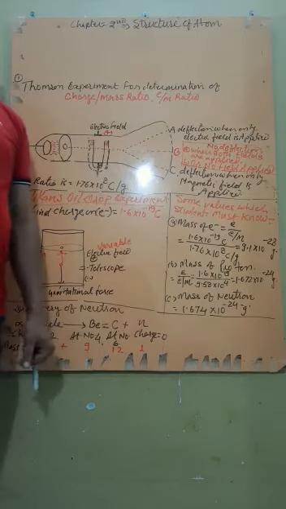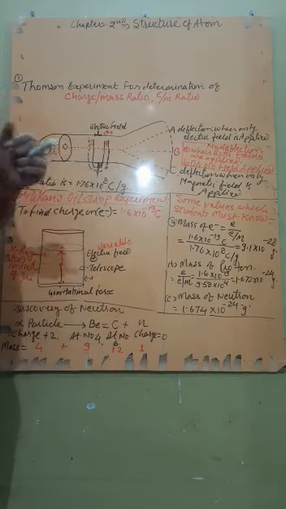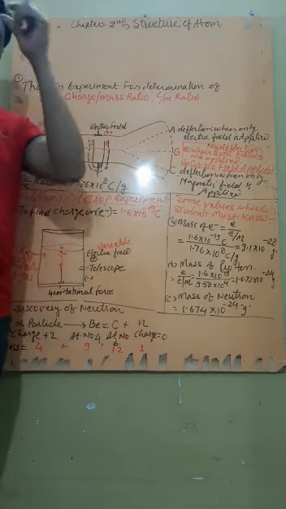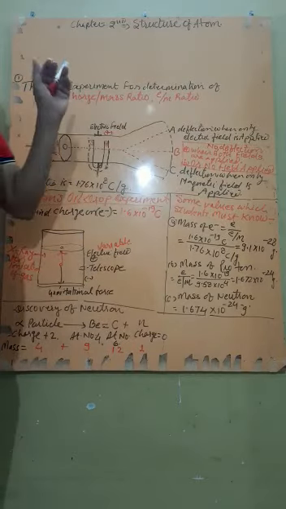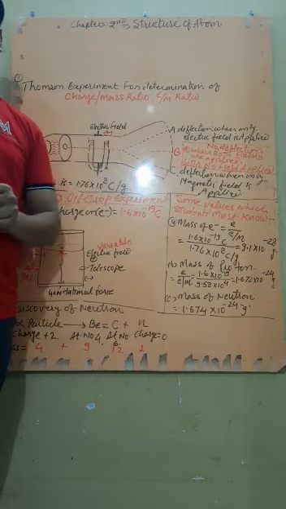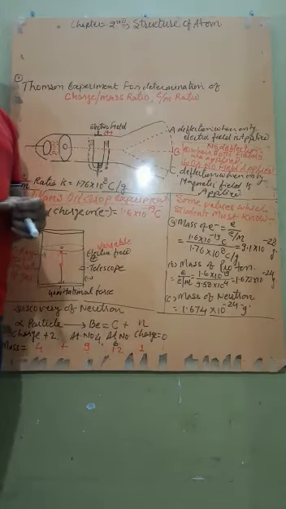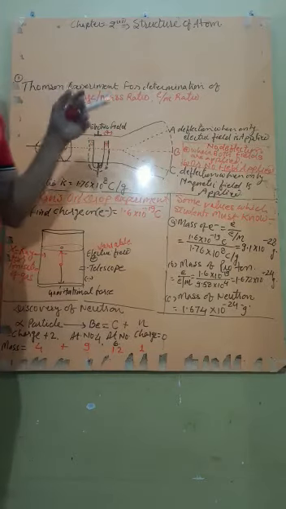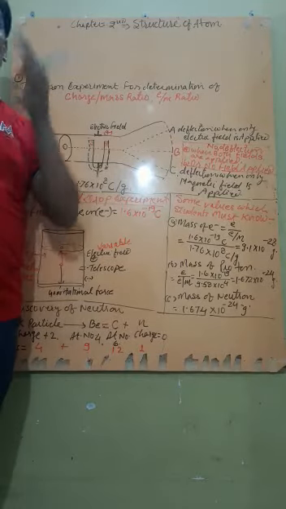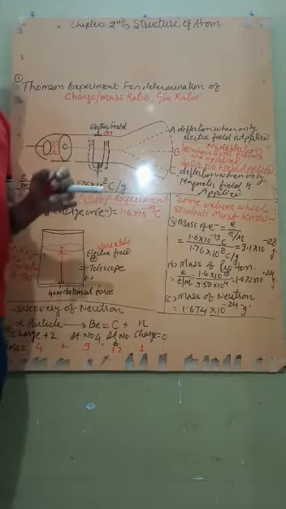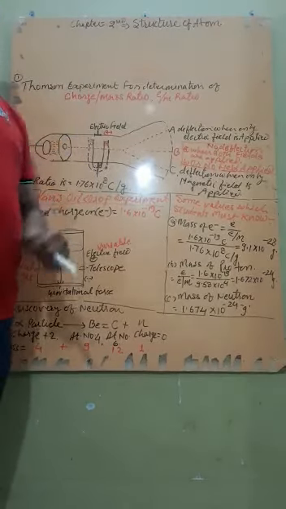The cathode rays are negatively charged. When in a discharge tube, the gas is ionized by passing high voltage electric current, some rays start generating from the cathode side and travel towards the anode, that is the positive end, and it passes in a straight way. It has some characteristics, that is they are materialistic particles, that is they have kinetic energy, and they are negatively charged particles.